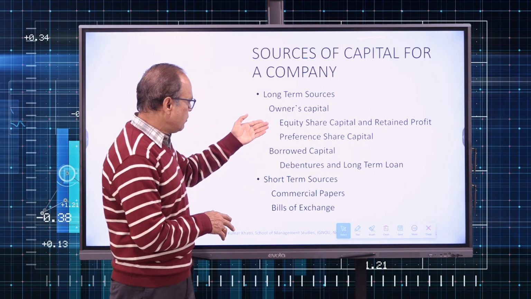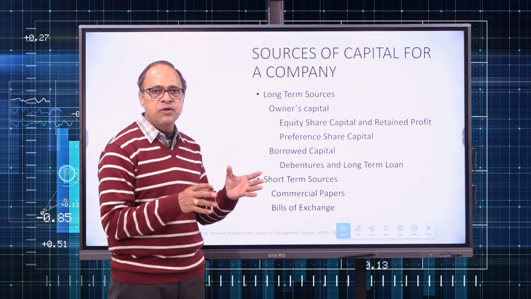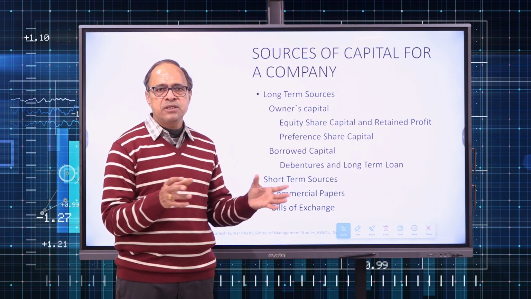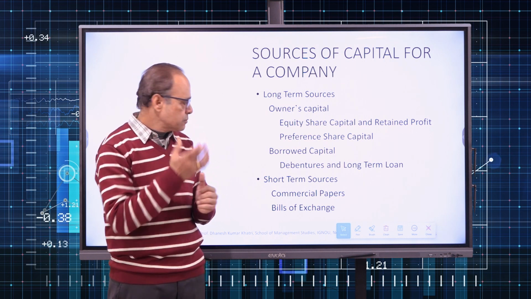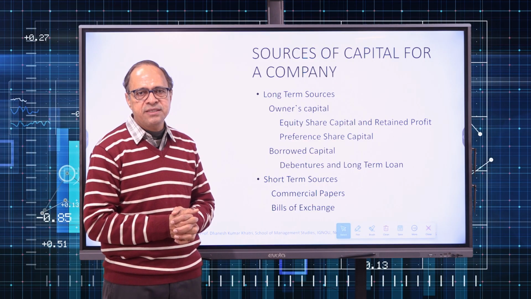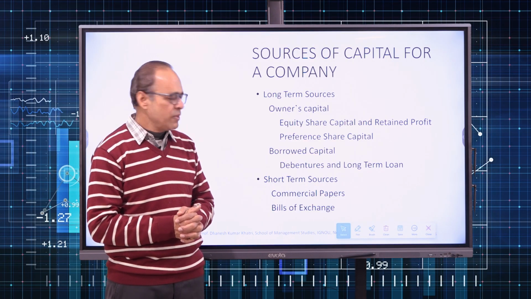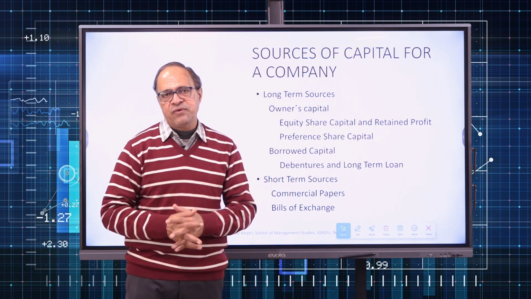So, all these things, equity shares, preference shares, debentures, commercial papers, they are in the form of negotiable instruments, and even the bills of exchange. So that is the commercial paper. For short-term need of money, finances, companies do issue the commercial paper. And bills of exchange, that is prominently for working capital financing.